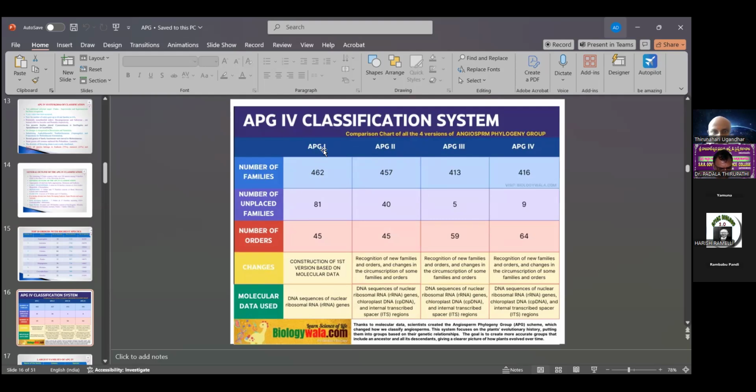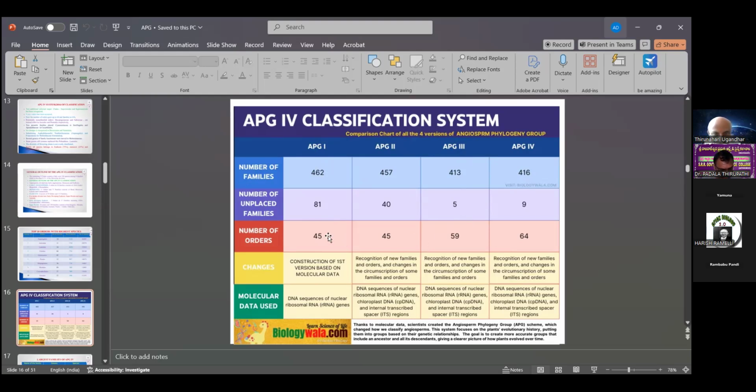The number of families: APG-1 462, APG-2 457, APG-3 413, and APG-4 416. The number also decreases. The number of unplaced families: APG-1 81, APG-2 40, APG-3 5, and APG-4 9. This is also important, the decreases.